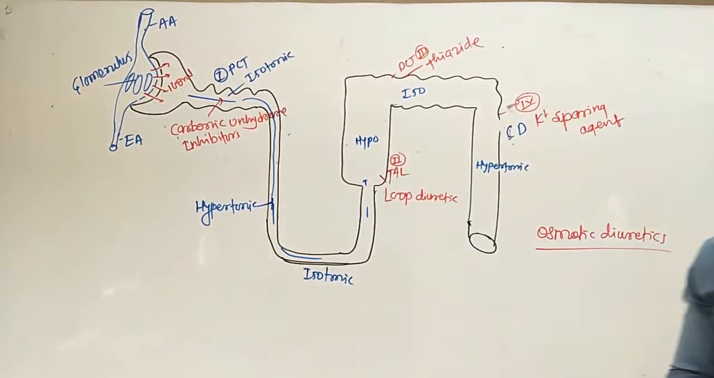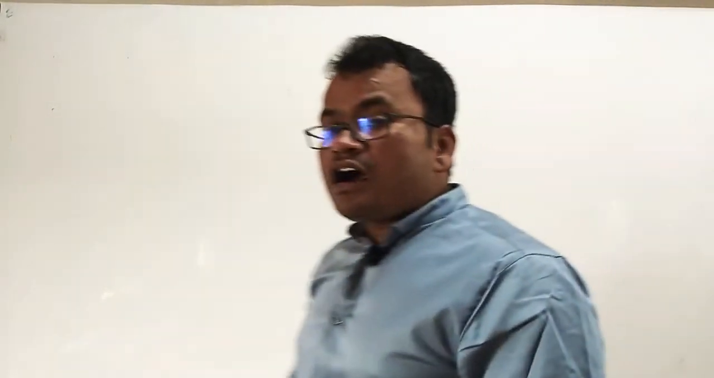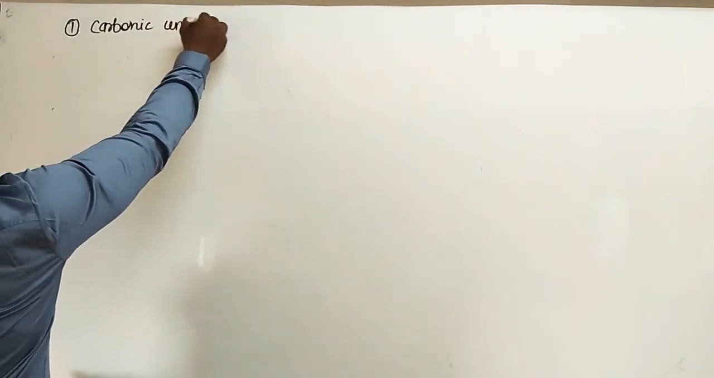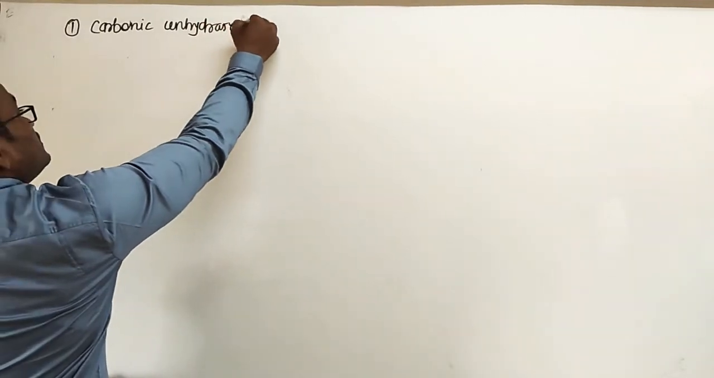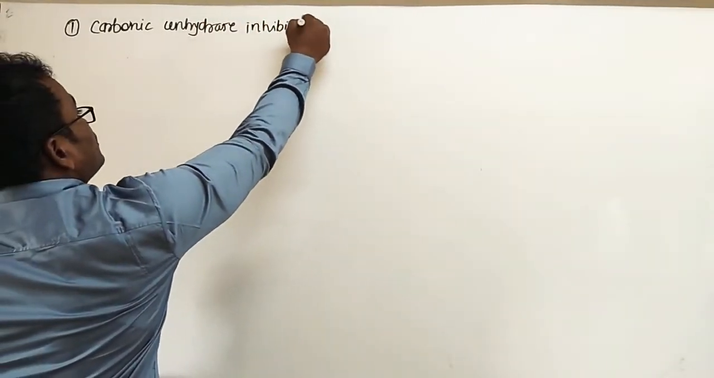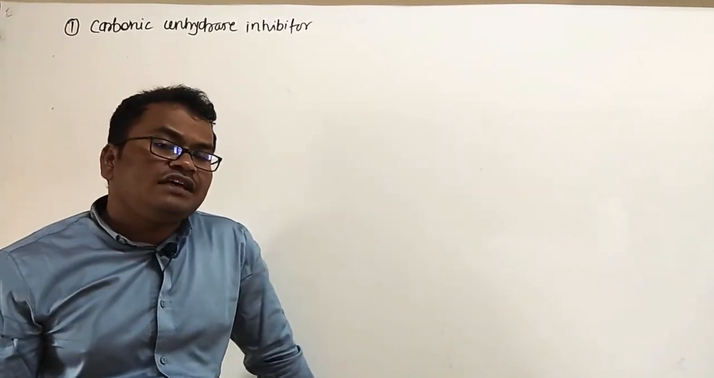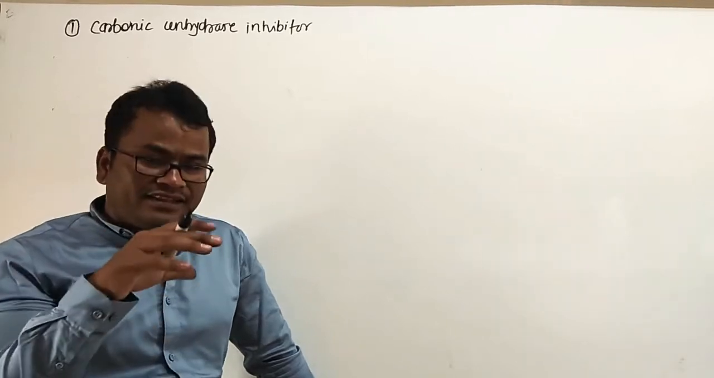So write down this. Okay, so let's see the first class of drug and how they will act, that is carbonic anhydrase inhibitors. First class is carbonic anhydrase inhibitors. If you know the normal physiology, then you know how the drug acts, what they perform,